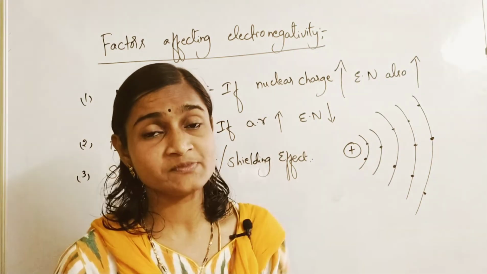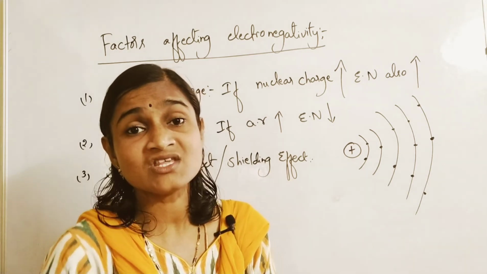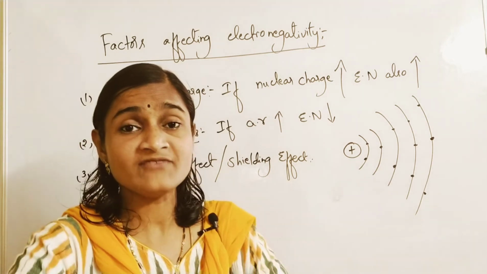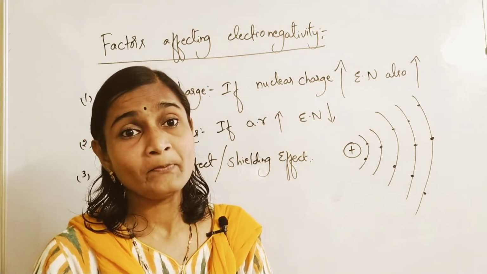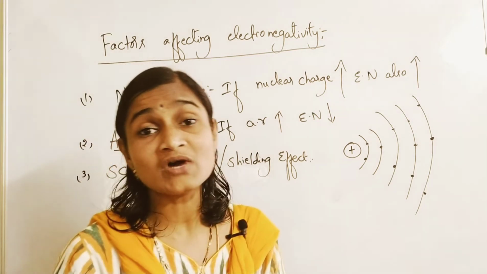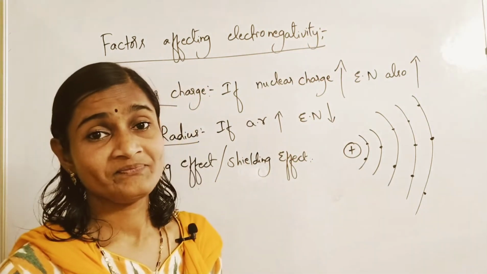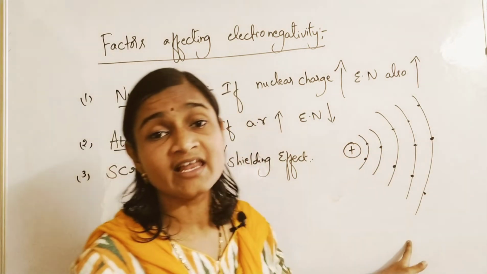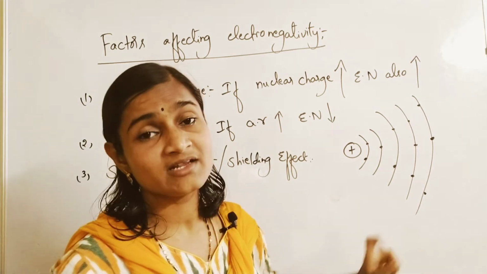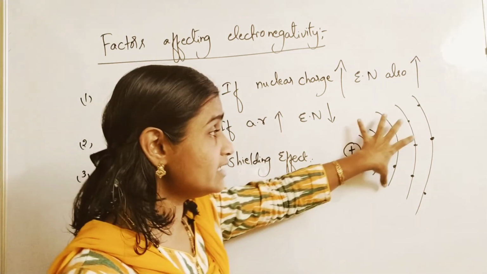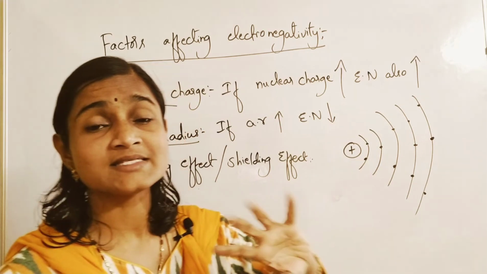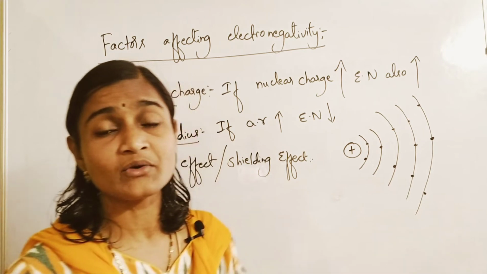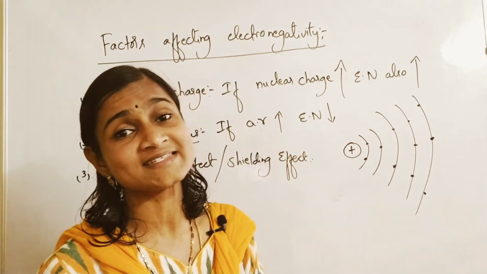Okay, children of the last bench cannot be focused. The teacher cannot focus on last bench children if the classroom is very big, and if more benches are there, the teacher cannot focus on the last bench children, isn't it? Same like that, the nucleus cannot focus on valence electrons. So because of that, the inner shell electrons act as screens or shields, so that the nucleus cannot focus on the last orbit electrons, so the nuclear charge decreases.